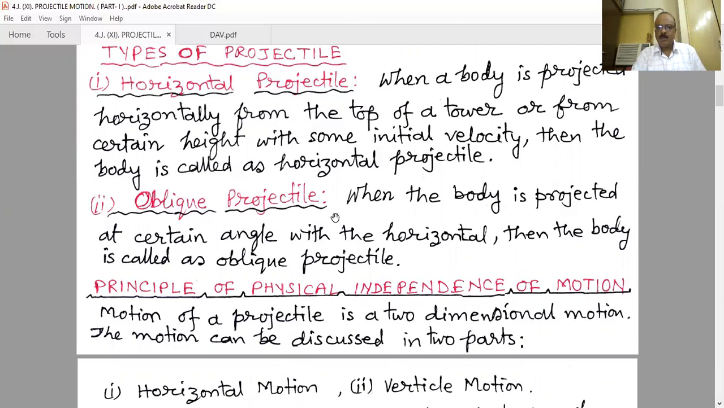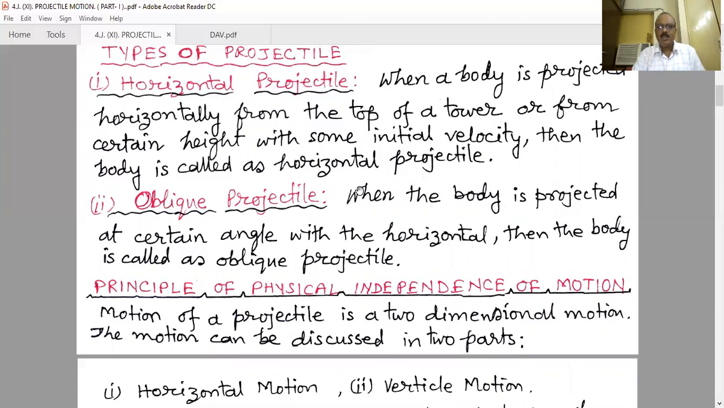That means from anywhere, if you throw any stone making some angle with the horizontal direction or with the vertical direction also, then it will be known as the oblique projectile or angular projectile. Here we consider the projectile motion as a two-dimensional motion. But another thing also: when any object is thrown vertically upwards directly, then the path will be a straight line path.